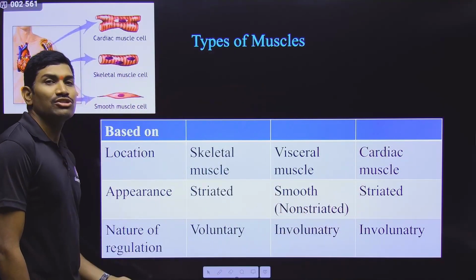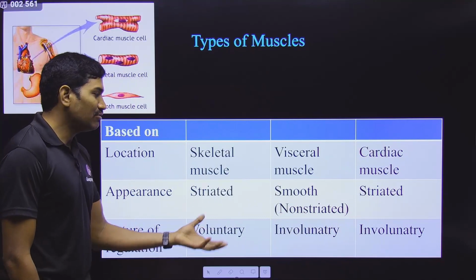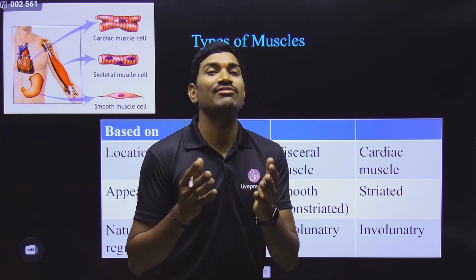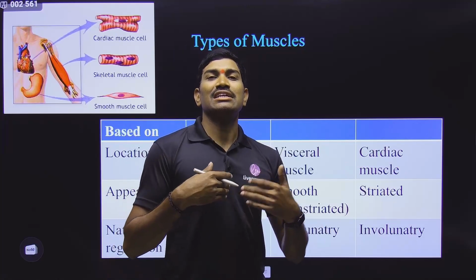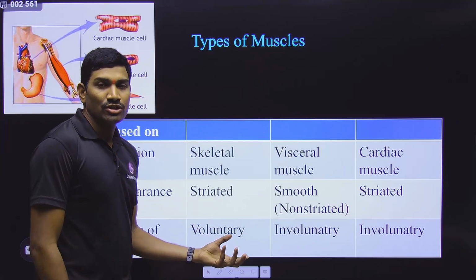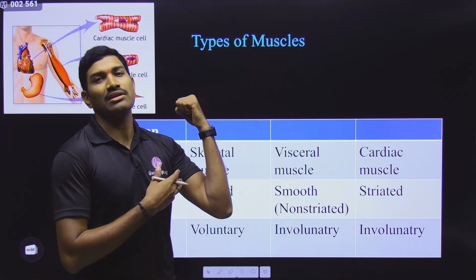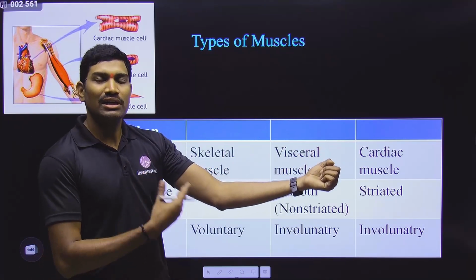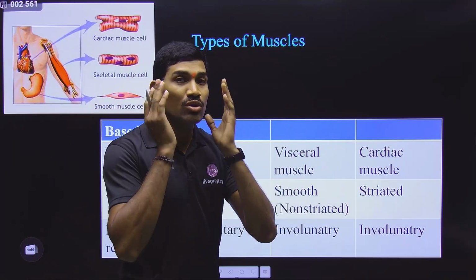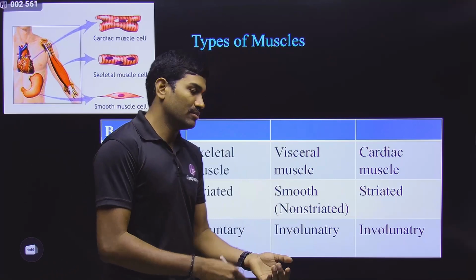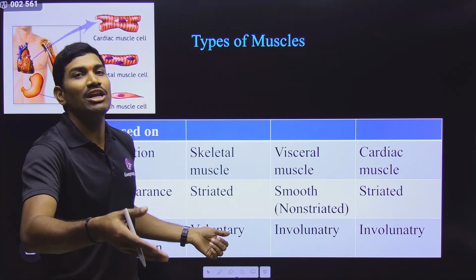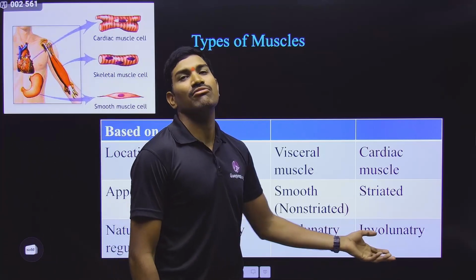Next one, nature of regulation. Whether the activity of these muscles is regulated under the will of an individual or not. If it is under the control of the will of an individual, that is called voluntary. Suppose I want to contract this. Yes, I can contract this. I want to relax this, so I can relax this. In this way, if the contractions and relaxations are under the control of the will of an organism, then it is called voluntary. If it is not under the control of the will of an organism, then it comes under involuntary.